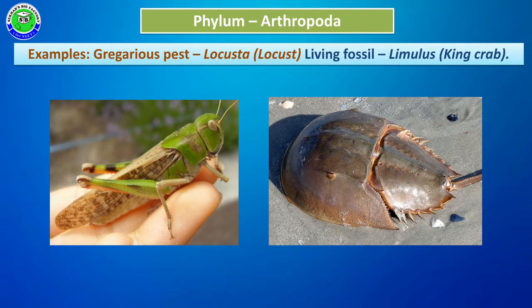It is called a living fossil because during evolution, it is the only arthropod member that never underwent any changes. So this Limulus is called living fossil. So these are some examples for phylum Arthropoda.